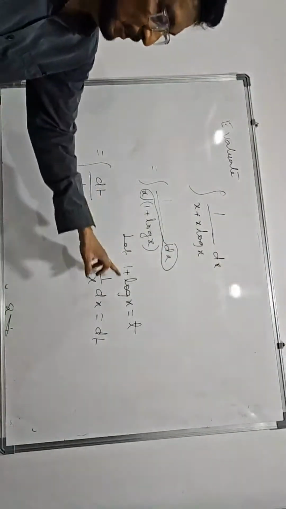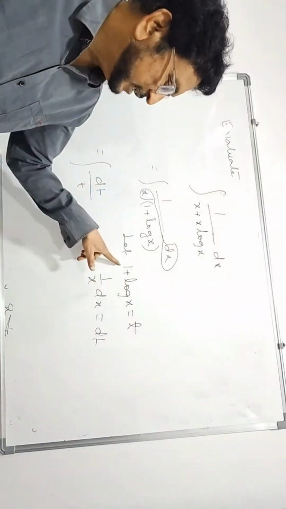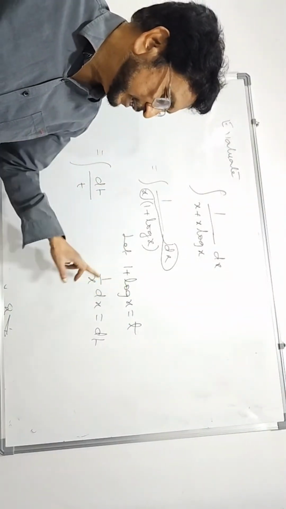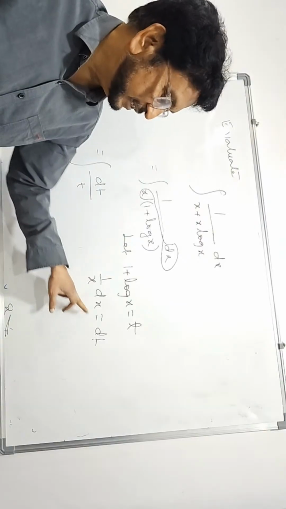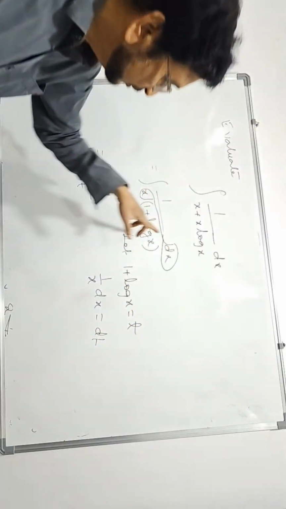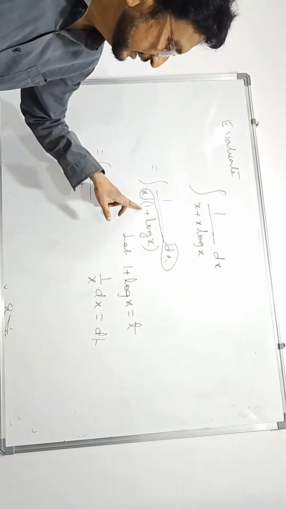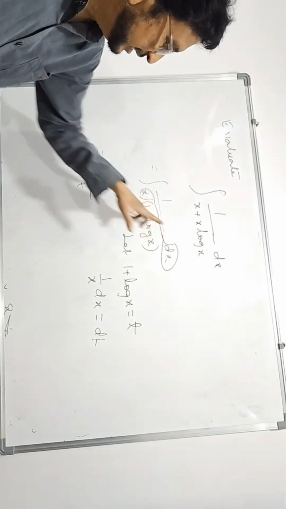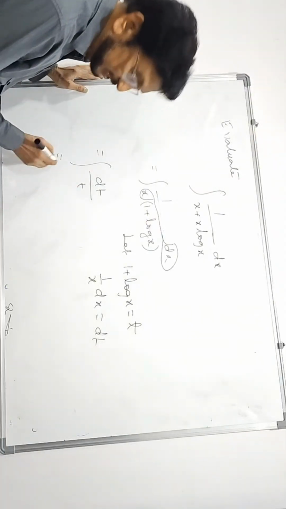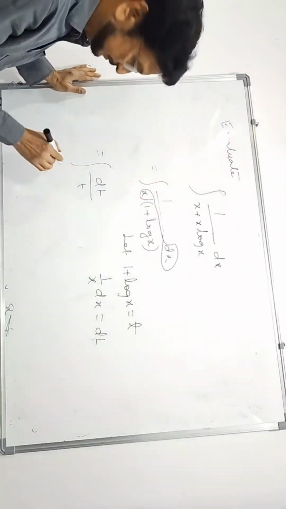If you suppose 1 plus log x is equal to t, d by dx of 1 is 0, and d by dx of log x is 1 by x. 1 by x dx is equal to dt. Therefore, in place of 1 by x dx, we can write dt. This is t. Integration of dt by t is log t.